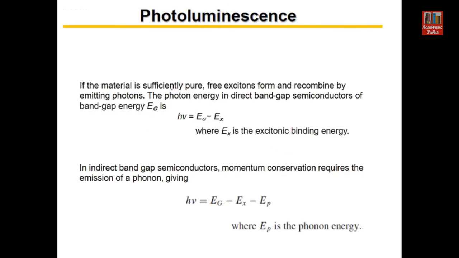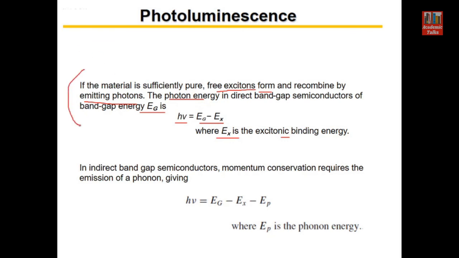Now if the material is sufficiently pure, the free excitons form and recombine by emitting photons. The photon energy in a direct band gap semiconductor is given by this equation. Ex is the exciton binding energy and Eg is the band gap energy. So Eg minus Ex is the energy of the emitted photon. This is the case for a direct band gap semiconductor.